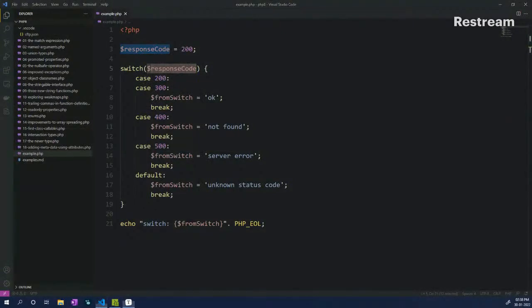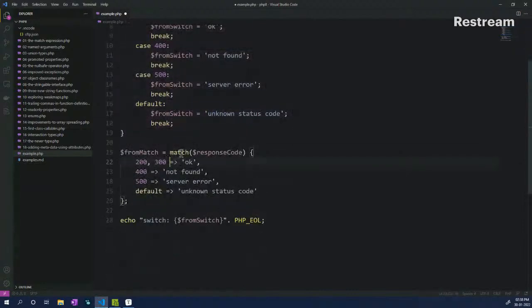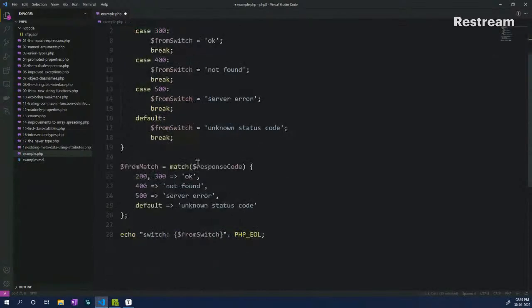So now how is it different in PHP 8? This is how it looks in PHP 8. The entire switch case which is written here is again written in a match expression, and this is how it looks. We have a function called match, and we are passing in the response code variable, which is declared on top as a parameter. And then inside that, we have the different cases mentioned here.